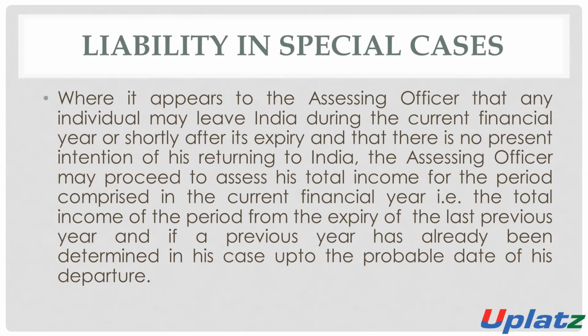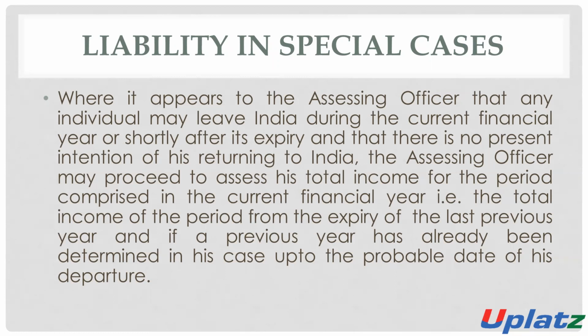The period starts from the expiry of the last year, and if the previous year has already been determined, up to the probable date of his departure, means from the date when the previous year ended.